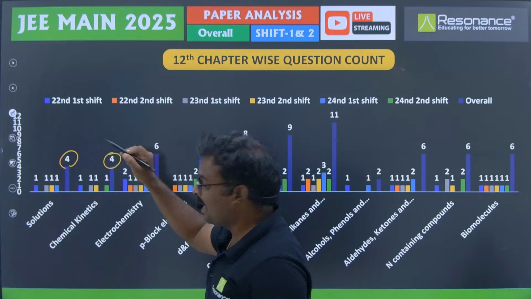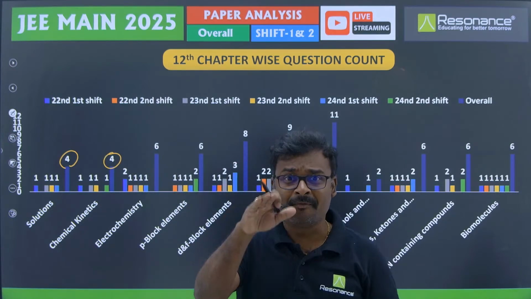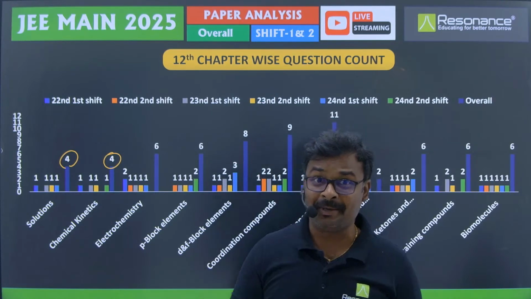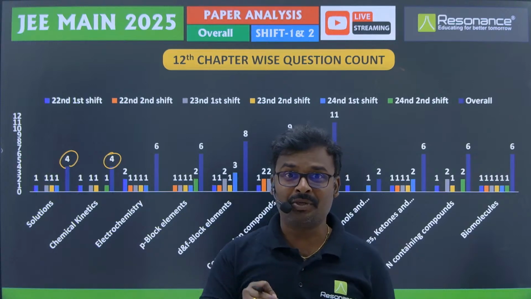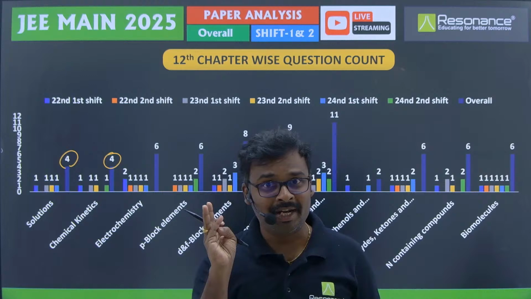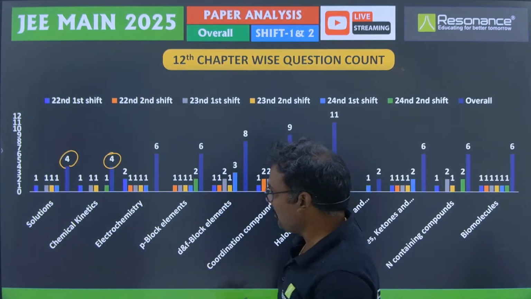And from chemical kinetics, 4 questions came altogether. The number of questions that came from chemical kinetics is also lesser, and if you see, mostly they have focused on rate of reaction, 2 questions, zero order reaction 1 question, first order reaction 1 question. These are the 4 questions they asked from chemical kinetics.